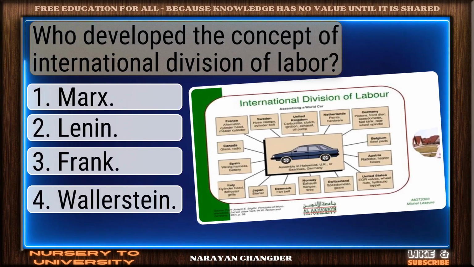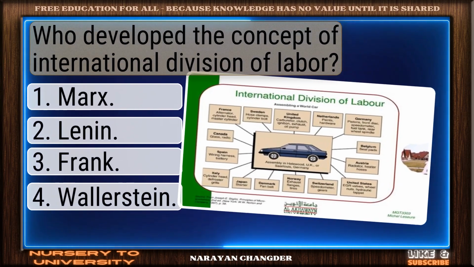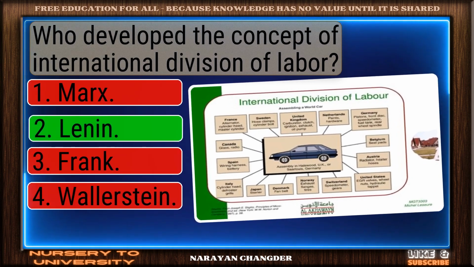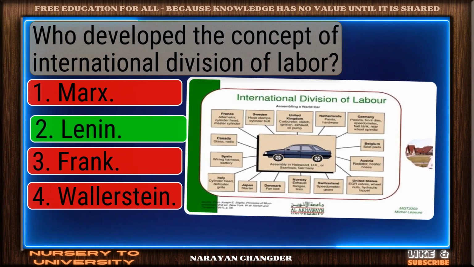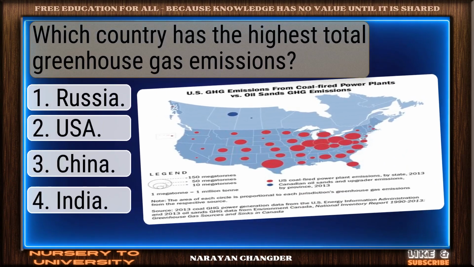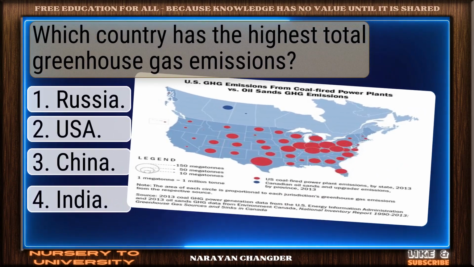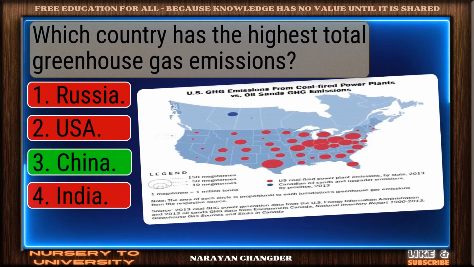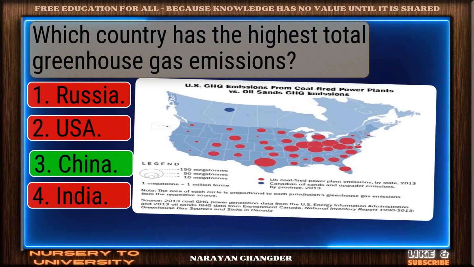Who developed the concept of international division of labor? Correct response. Lenin is the most accurate answer. Which country has the highest total greenhouse gas emissions? Bravo. China is the answer.